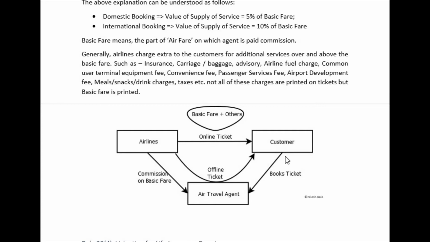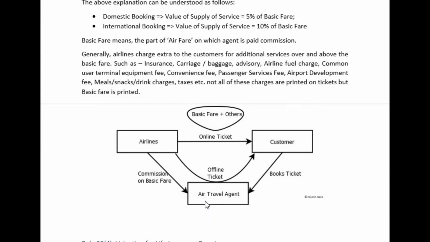So the customer books the tickets with the air travel agent, and the air travel agent will give the tickets to the customer through airlines. On whatever basic fare is charged to the customer, commission will be given by the airlines to the air travel agent.